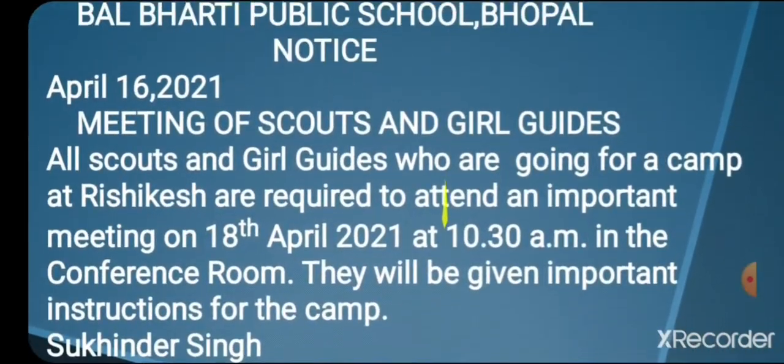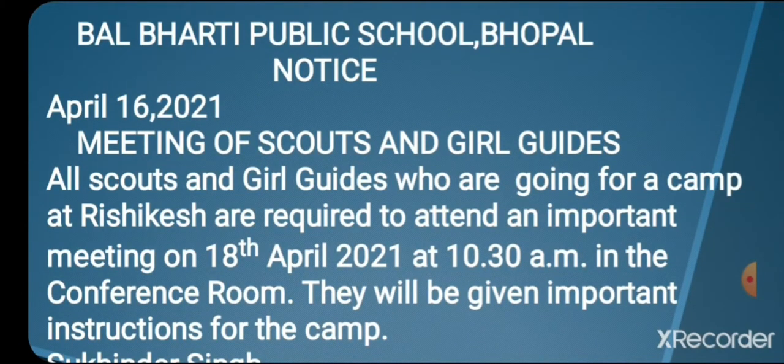In the very first line, beta, write down the name of institution, or we can say the name of organization, like Bal Bharati Public School. Then write down the name of city, that is Bhopal. Beta, remember it should be in capital letters. Okay, Bal Bharati Public School, the name of school. Okay, write down this name. Then write down the name of city, it's Bhopal.